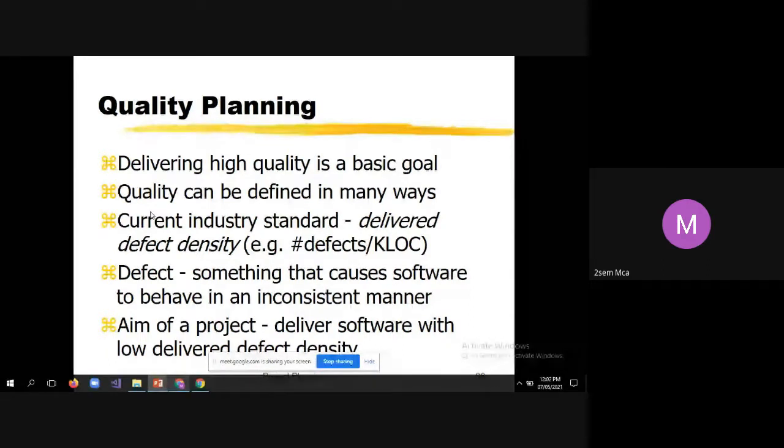Now, if we consider a normal software engineer who is not much experienced, then obviously he may inject a few more bugs. The current industry standard to measure quality is number of defects per thousand lines of code. As per my example, if 100 lines with 10 bugs is acceptable, then for 1000 lines of source code, 100 bugs are acceptable. But what is important here is that the severity of the bug should be very low.